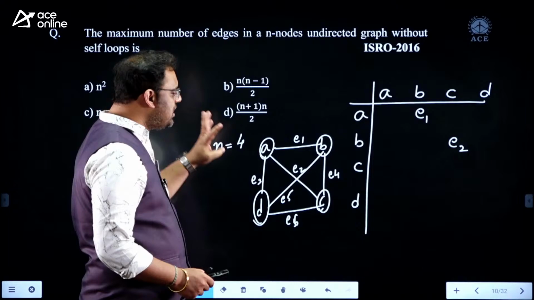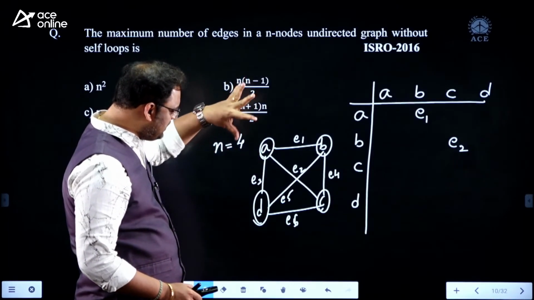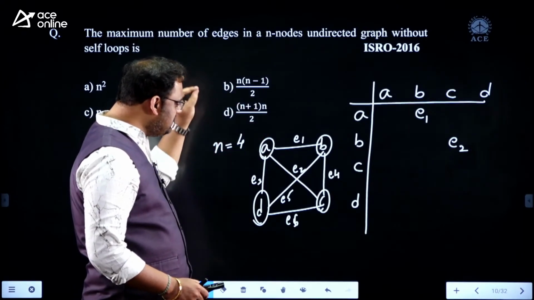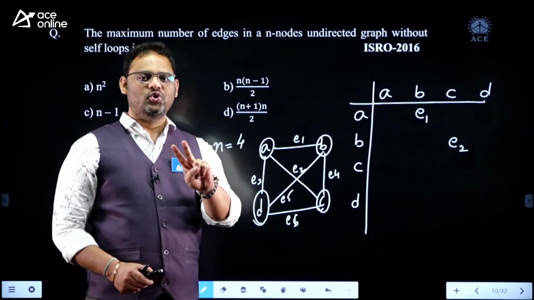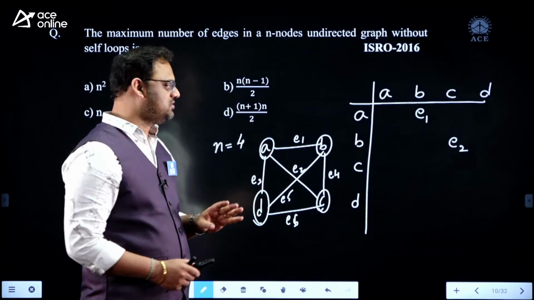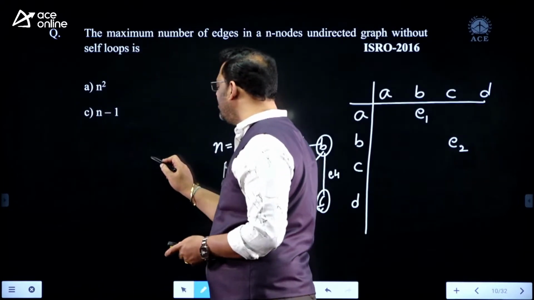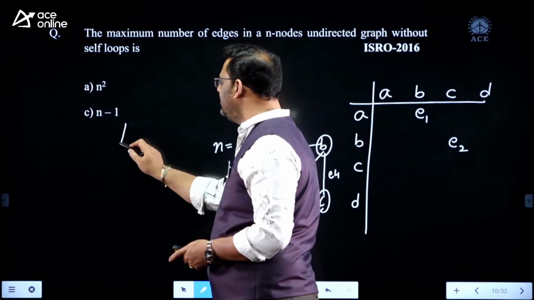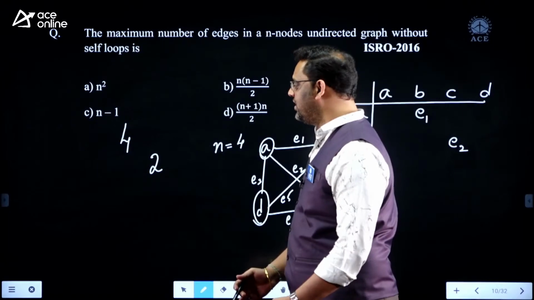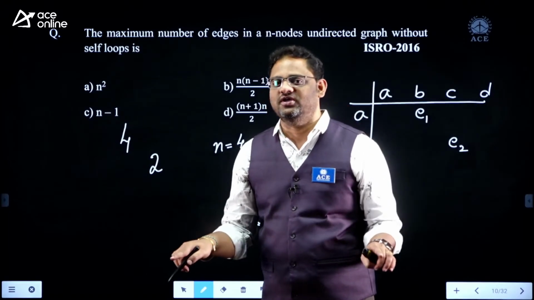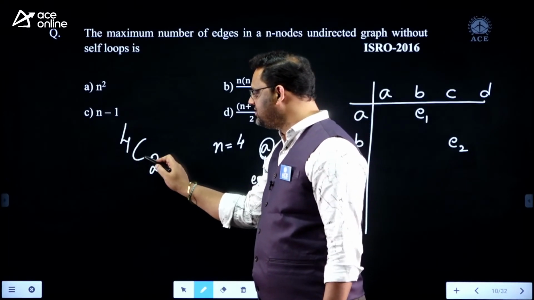From the 4 nodes, I want to choose AB sometimes, AC sometimes, BC sometimes, BD sometimes, or AD sometimes. So any 2 nodes from the available 4 nodes. Are my words clear? If you want to assign an edge, we require two nodes to make a connection from all possible four nodes. So it is nothing but 4C2.